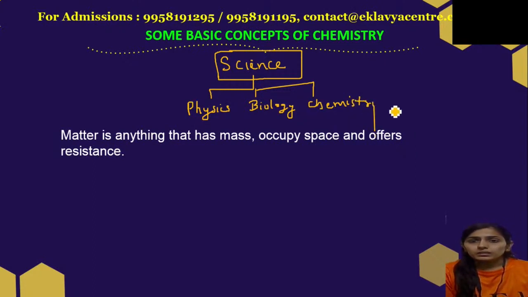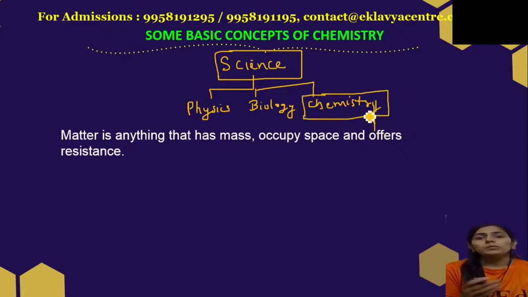In today's class we are dealing with chemistry, so before studying the first chapter, you should know what chemistry is. Why is it so important that you are studying chemistry? Because chemistry is the study of atoms and molecules.